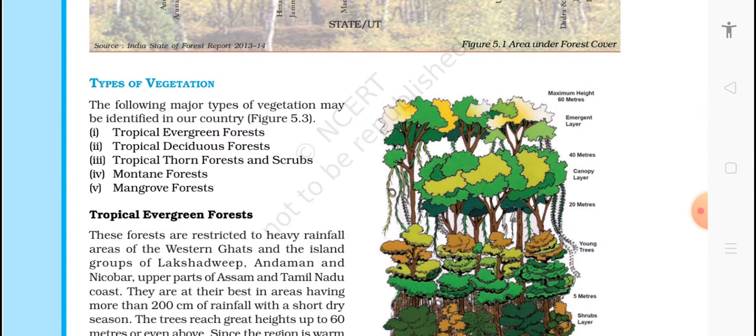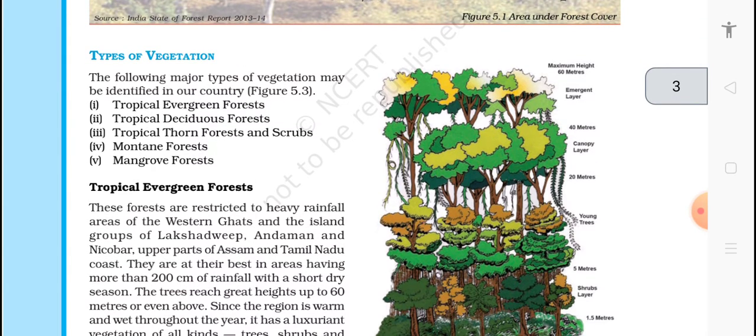Next, we have types of vegetation. The following major types of vegetation may be identified in our country: tropical evergreen forest, tropical deciduous forest, tropical thorn forest and scrub, mountain forest, and mangrove forest. First, let's see the first one: tropical evergreen forest. In this kind of forest, the tree leaves are green throughout the year. There is no shedding of leaves.